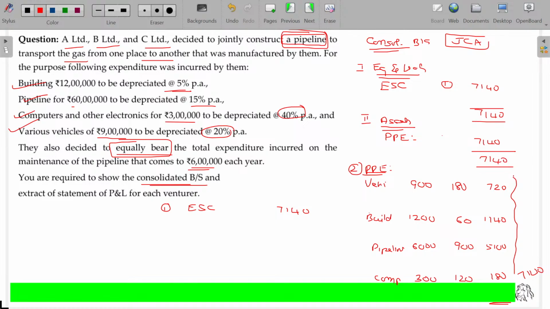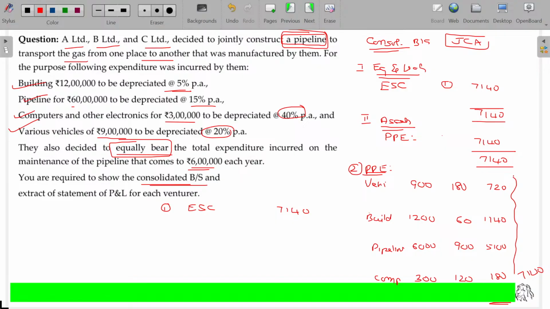It's very simple, right? Preparing the consolidated balance sheet is very simple. They have only assets, so post all these things in the assets. And you assume that those things are equally contributed, so show that as equity and liabilities. So what are the expenses? Total expenditure incurred. The expenditure and depreciation might have been already adjusted in the P&L account. We understand that 7140 will be the net capital after the expenses and the profit, right? That's how we can assume. If you are supposed to prepare the consolidated balance sheet, in the P&L account you can incorporate the depreciation and other things there, but we are not going to worry about that here.